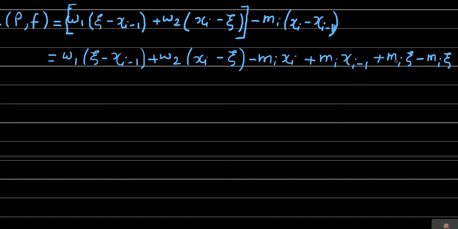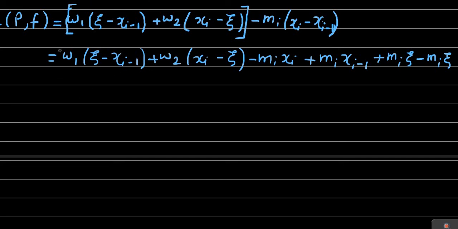Because for simplification, this is the adjustment that we are going to make. We have added a term, mi into xi, and subtracted the same term, minus mi into xi. Adding and subtracting the same term means adding a 0, which is not going to change its value. So this is a meaningful operation.